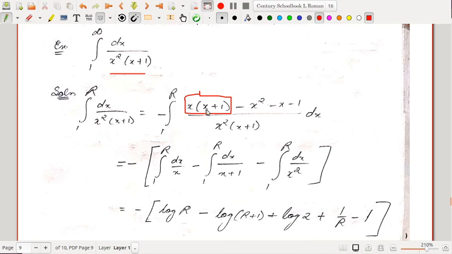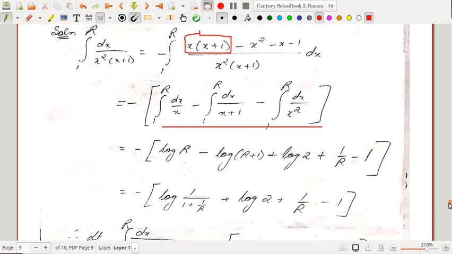So take x into x plus 1, then adjust. x square was not there in the numerator, so you adjust it by writing minus x square. x was also not in the numerator, so write minus x, but 1 was there in the numerator, so write minus 1, and to adjust that you write minus here. So it's ultimately x into x plus 1 minus x square minus x minus 1. I have not written anything extra here. Then you can separate it into 3 parts and evaluate this.